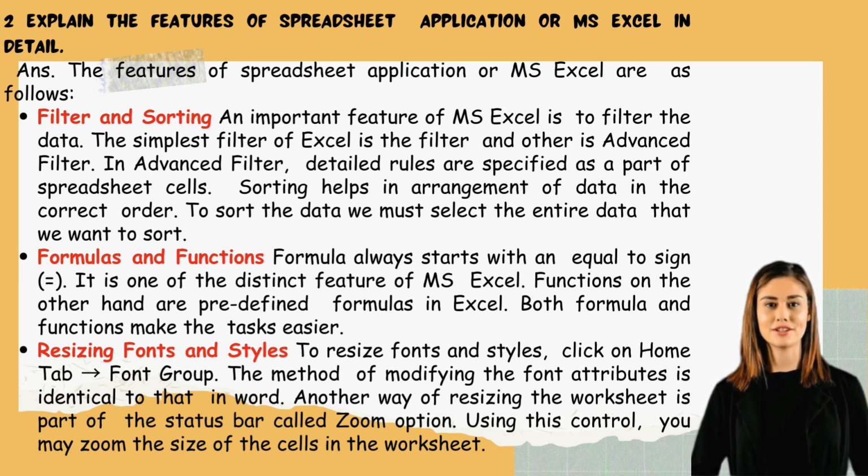2. Formulas and functions. A formula always starts with an equal to sign, a happy smiley. It is one of the distinct features of MS Excel. Functions, on the other hand, are predefined formulas in Excel. Both formulas and functions make tasks easier. 3. Resizing fonts and styles. To resize fonts and styles, click on the Home tab, Font group. The method of modifying the font attributes is identical to that in Word. Another way of resizing the worksheet is part of the status bar called the Zoom option. Using this control, you may zoom the size of the cells in the worksheet.